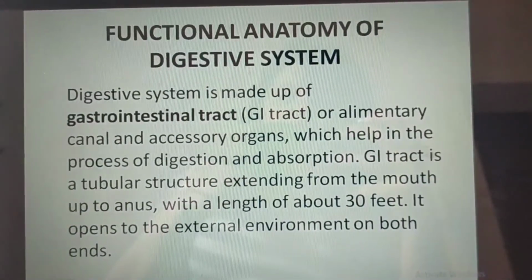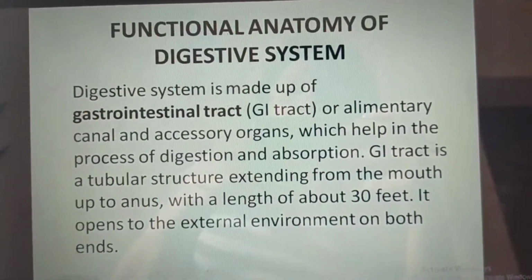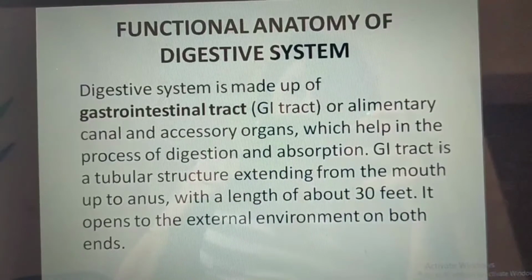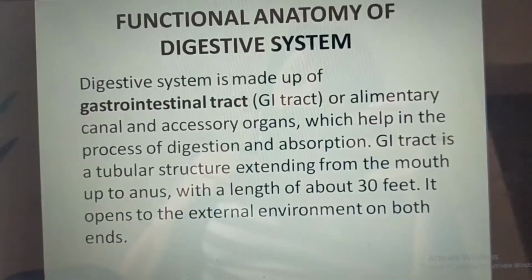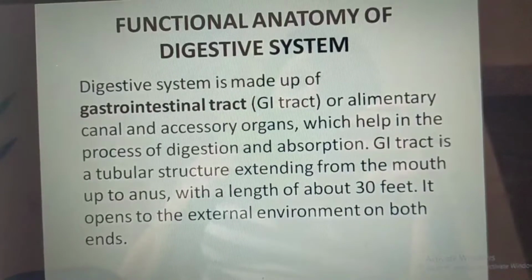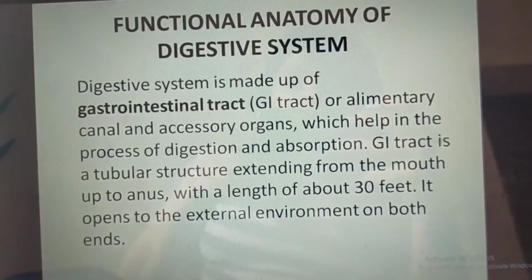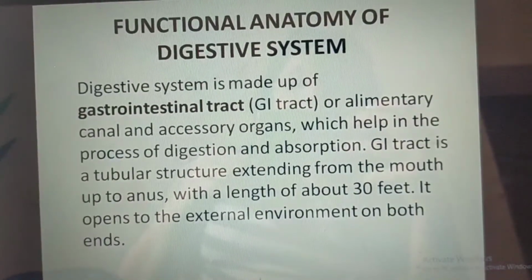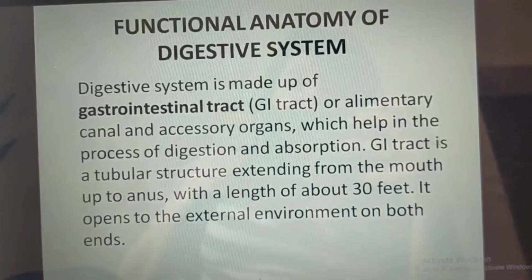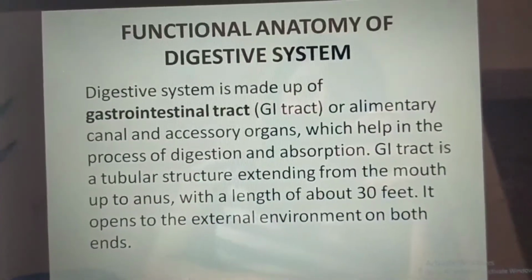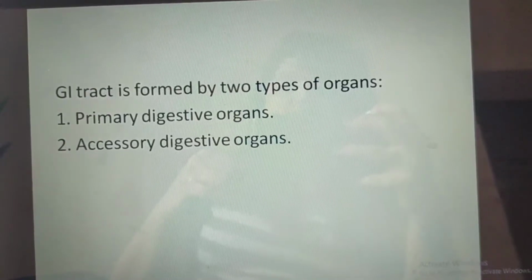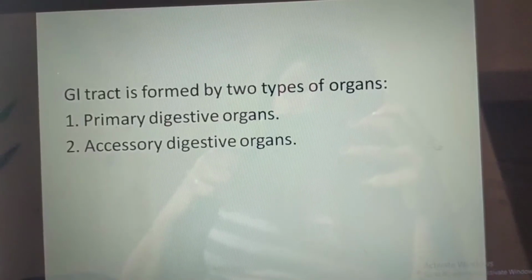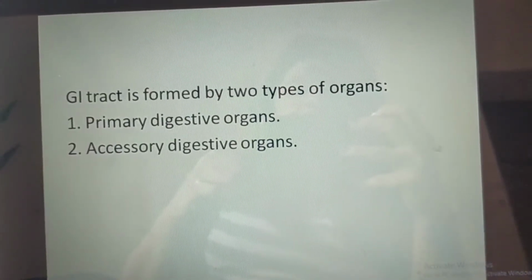Digestive system is made up of gastrointestinal tract, which is also called GI tract or alimentary canal, and accessory organs, which help in the process of digestion and absorption. GI tract is a tubular structure extending from the mouth up to anus with a length of about 30 feet. It opens to the external environment on both the sides or both the ends. GI tract is formed by two types of organs. First would be the primary digestive organs and second would be the accessory digestive organs.